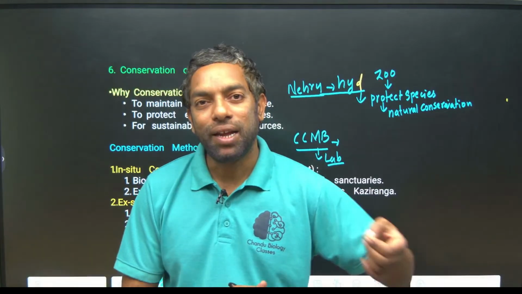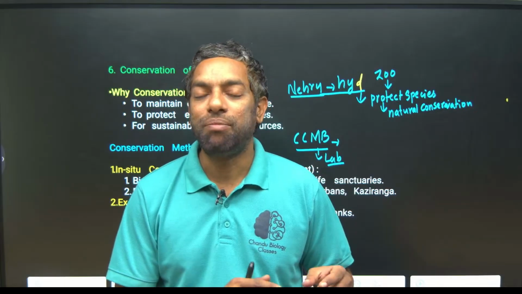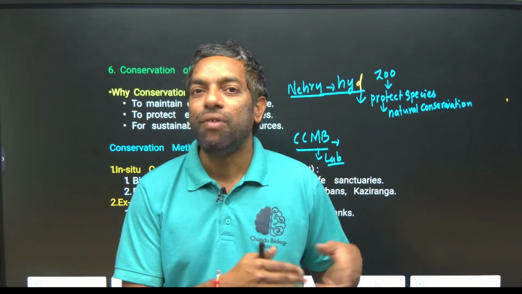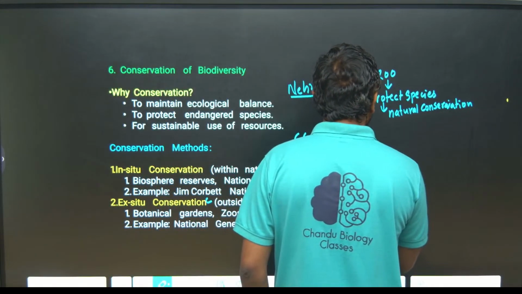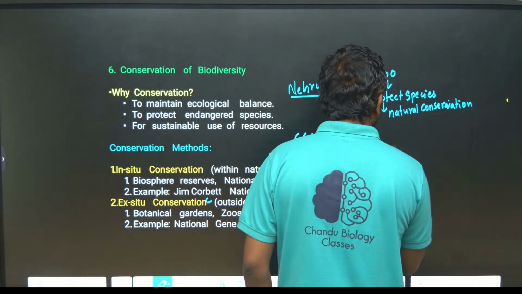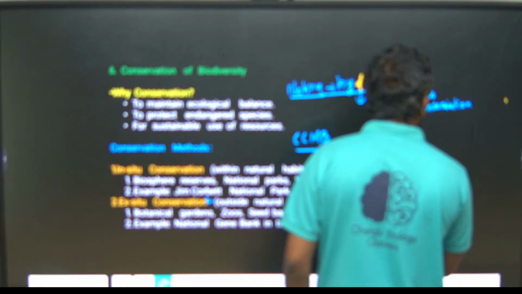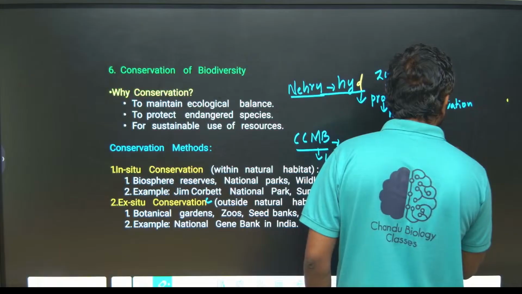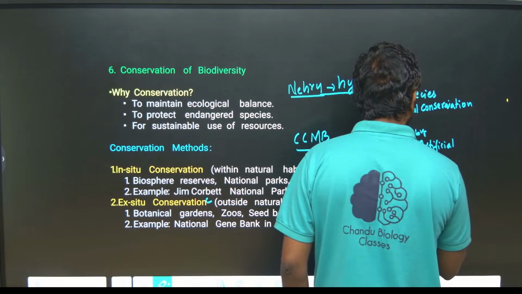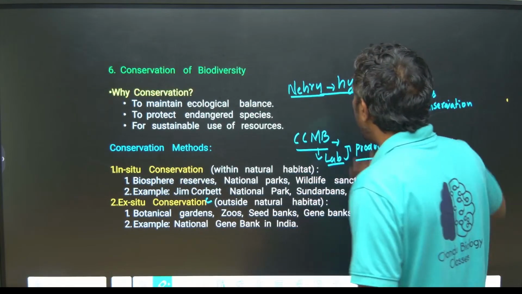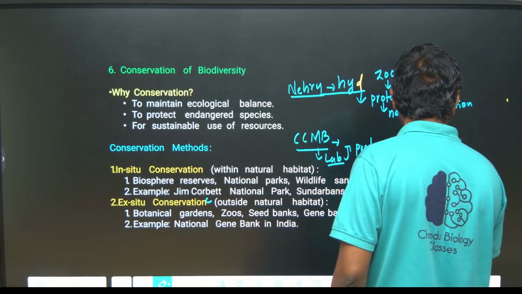They can take a DNA sample or gametes from any species and produce animals artificially.